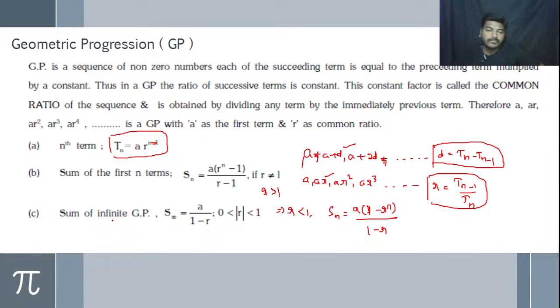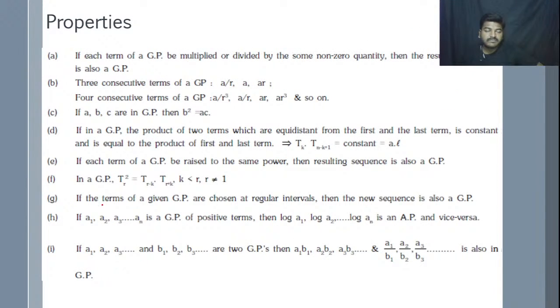Here we have some properties. Please follow. The three consecutive terms of a GP are A by R, A, AR. This is a very important thing in the sequence and series concept. Then we have a standard statement: if A, B, C are in GP, then B square is equal to AC. If each term of the GP is raised to the same power, then the resulting sequence is also a GP.